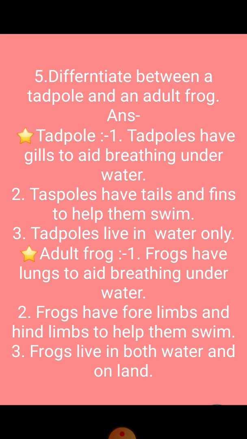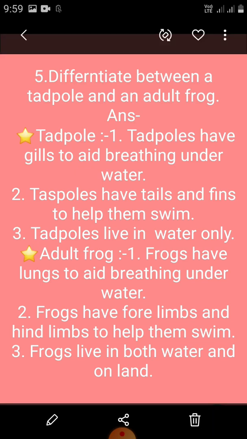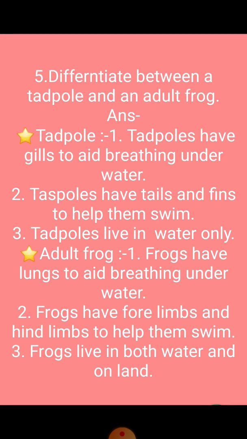To summarize. Tadpoles have gills to aid breathing underwater, tails and fins to help them swim, and live in water only. Adult frogs have lungs to aid breathing, forelimbs and hind limbs to help them swim, and live in both water and on land.